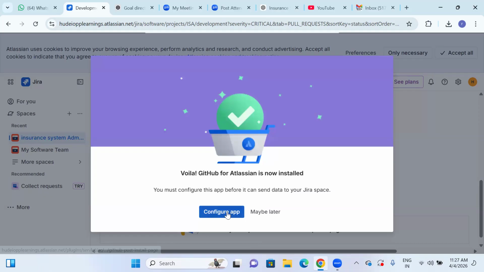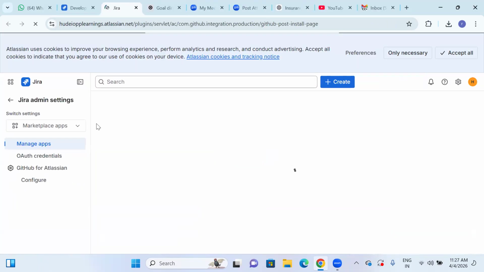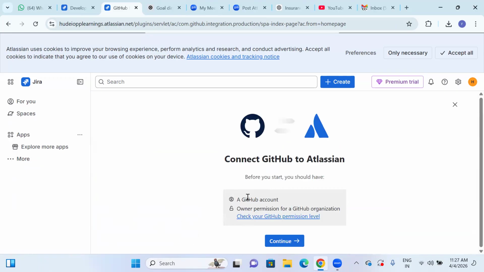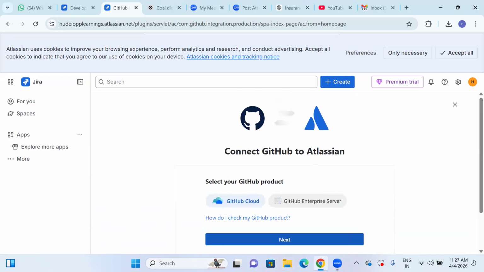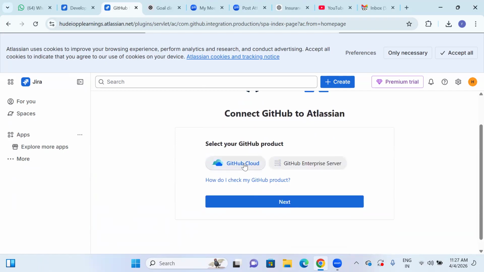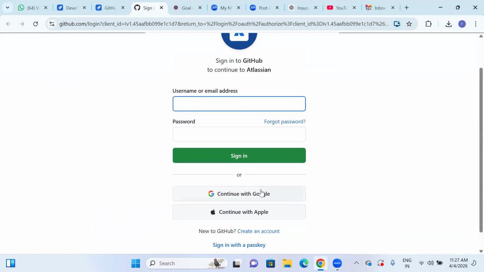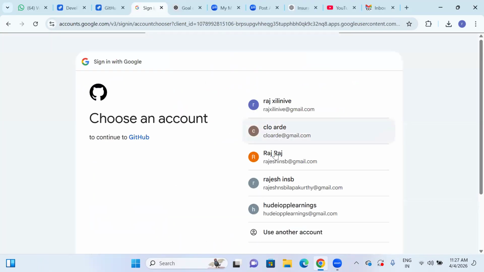Okay, GitLab is now installed already. If you want to configure an app, we can go for configuration. The developer and admin people do this configuration, etc. So how this can be managed, this is something that will be done by them. It's GitHub Cloud. So we have our email address. Continue with it.